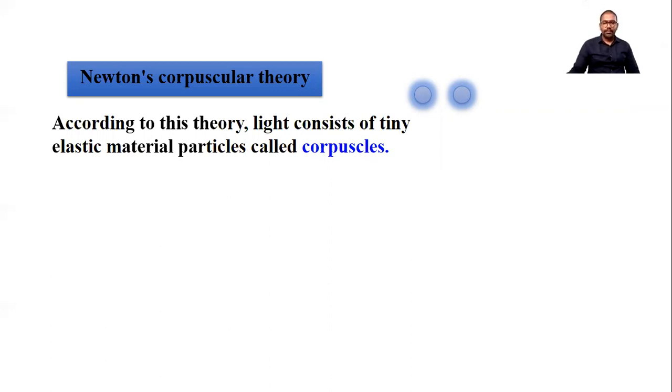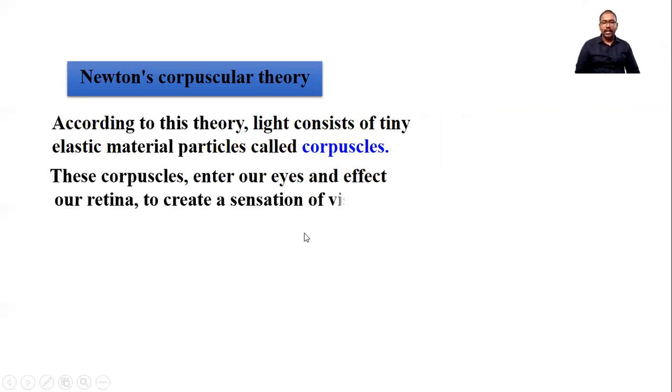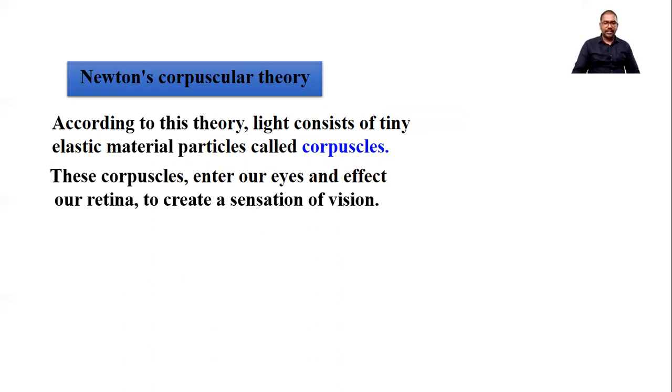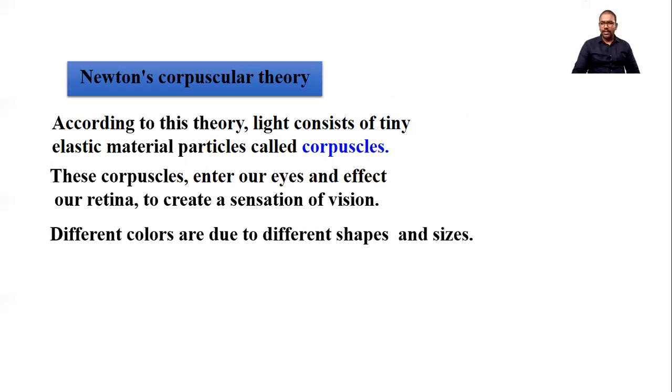Now these corpuscles enter our eye and affect our retina to create a sensation of vision. You know that when light enters our eye, we feel a sensation of light. So that's it. You know that different colors are there.